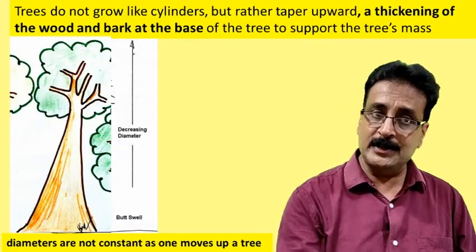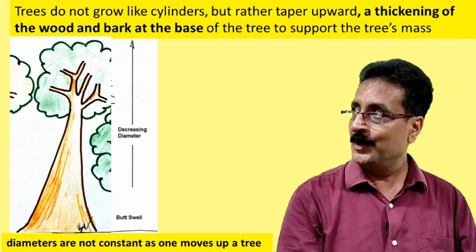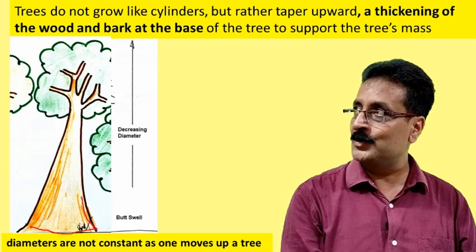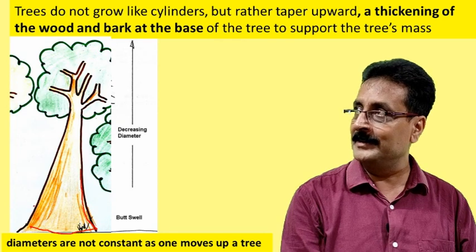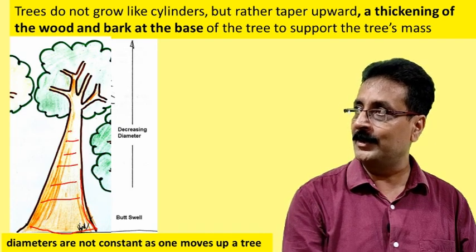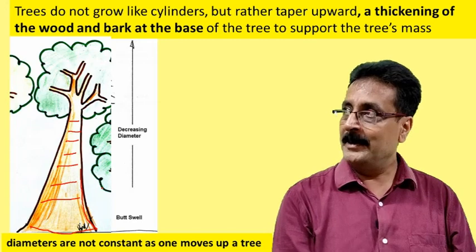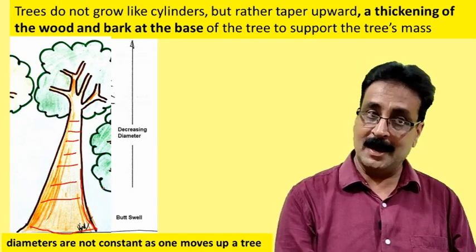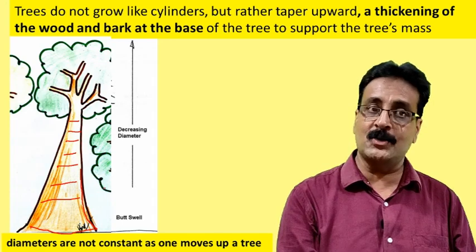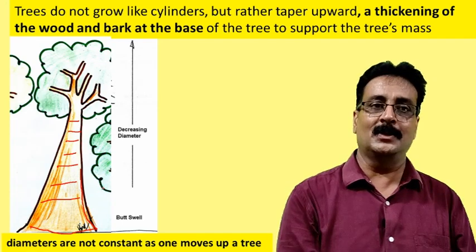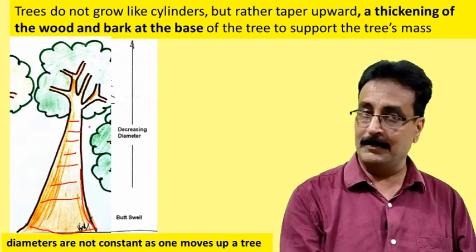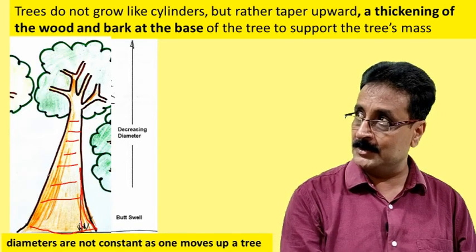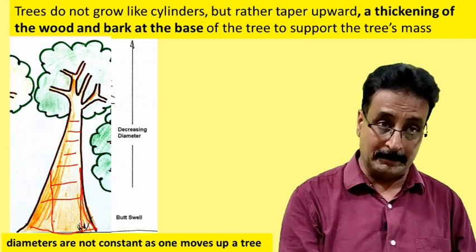Now trees actually don't grow straight. So when they grow, you see this is the butt, they will swell. Slowly as we go up, the diameter will decrease. See, the diameter is going to decrease as we go to the top. So the diameter is not constant as it moves up the tree. That's why we have to measure, but how much actual volume will come, that is the calculation. It doesn't mean that if we have a long tree the volume is more, because when we convert it, a lot of loss will go if it is a tapered one.